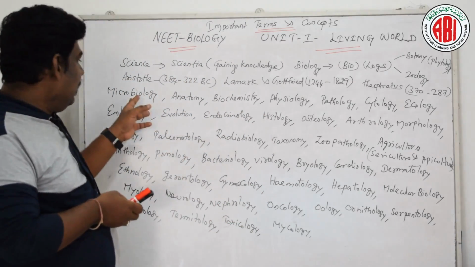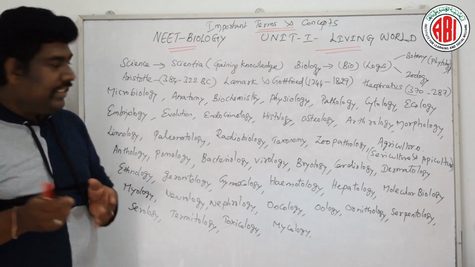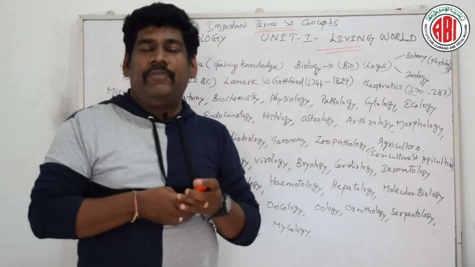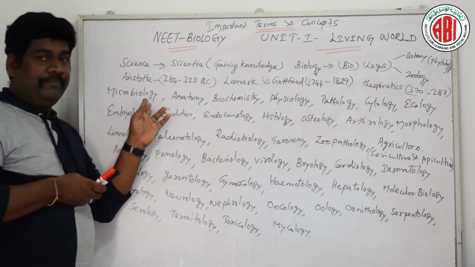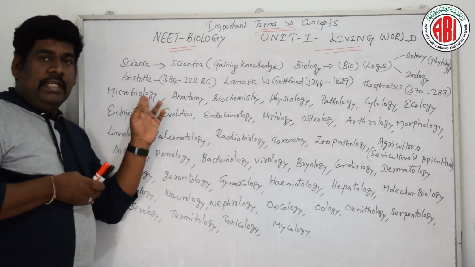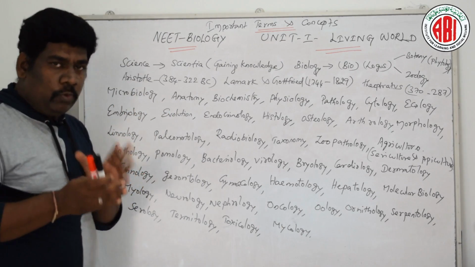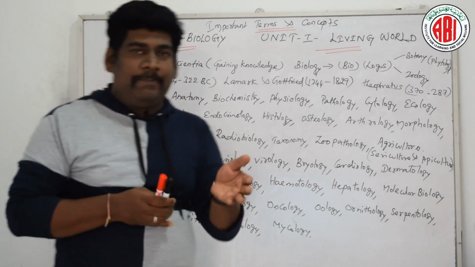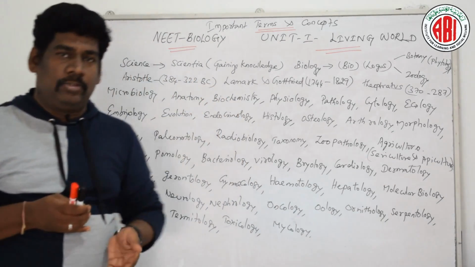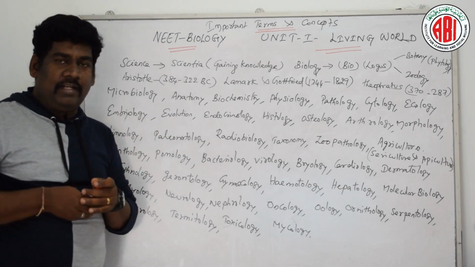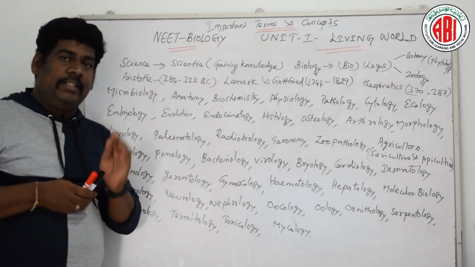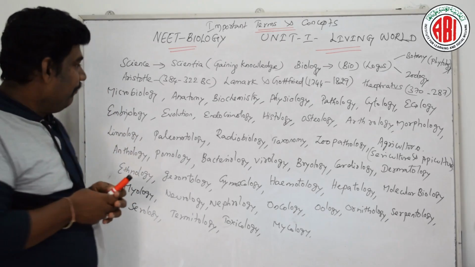Antony van Leeuwenhoek is considered to be the father of microbiology, and he was able to build his own microscope. The development of the microscope is also one of his contributions. Also he is said to be the father of microscope.